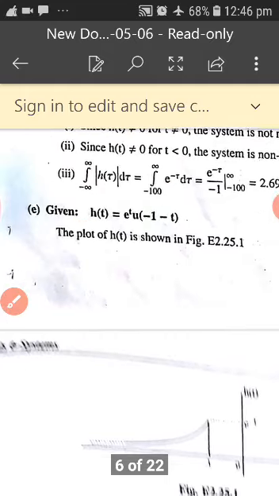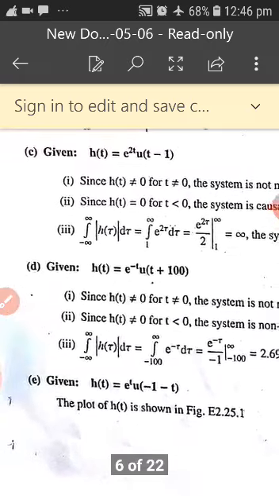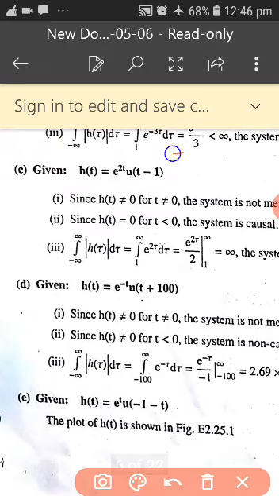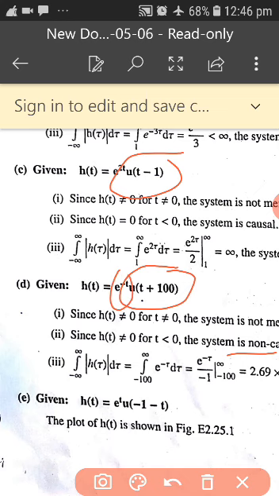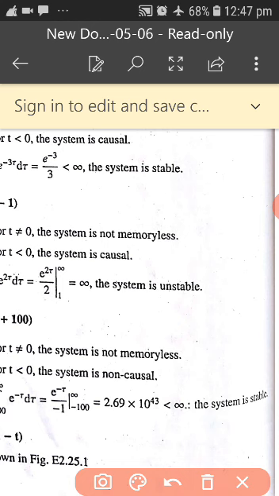Hope you are following these problems, simple problems. You should know the logic here. See, in these 4 problems itself we came to know: if this is t minus 1, it is a past term, so the system is called causal. This is u of t plus 100, it is a future, so the system is non-causal. And here it is e to the power of 2t. When you integrate it, you can see that the system here is unstable, and here the system is stable.